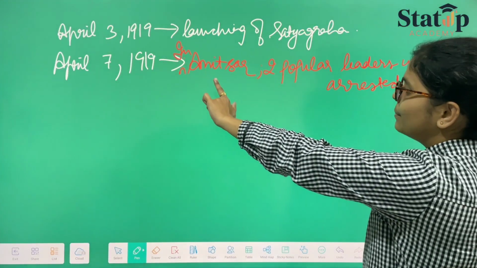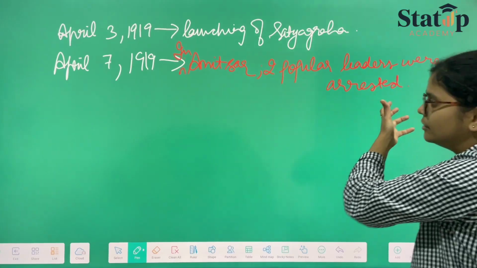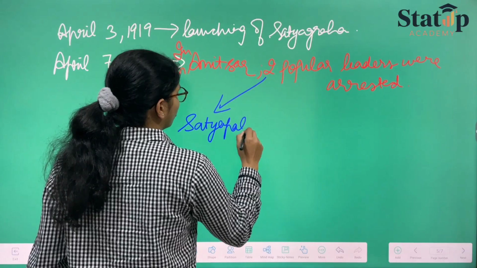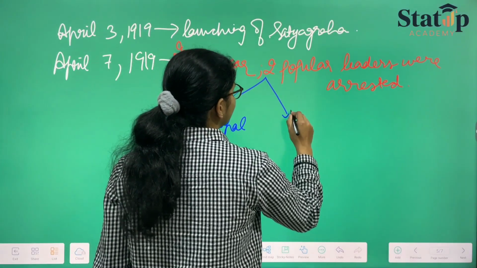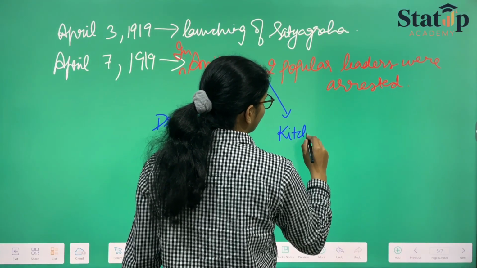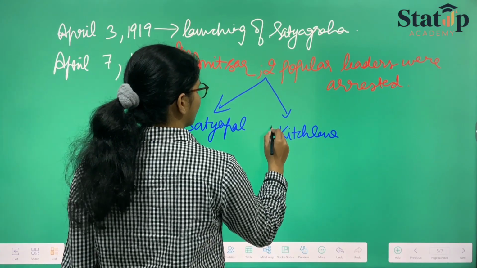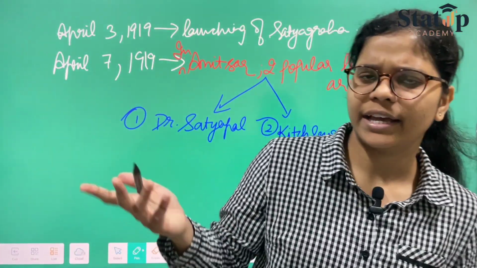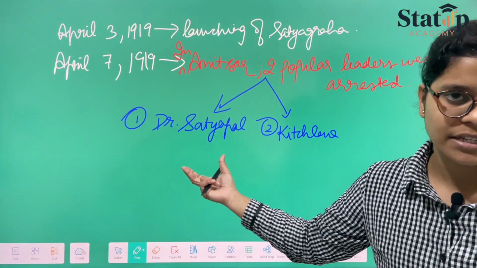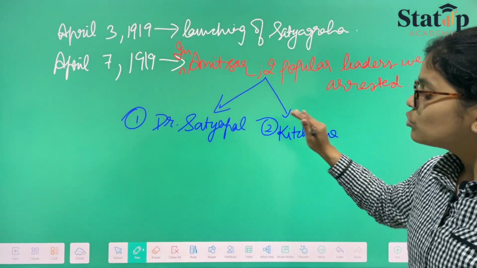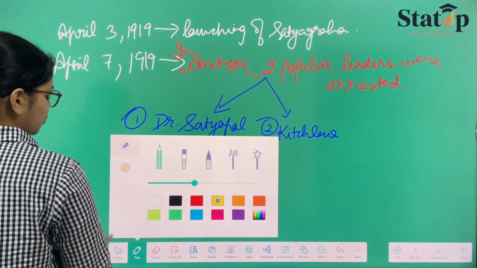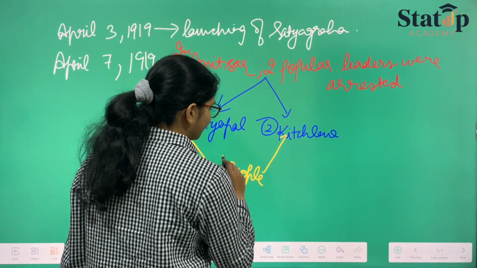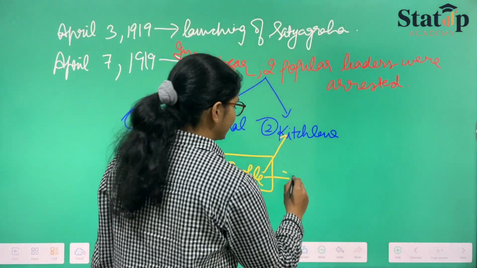Now coming to April 7, when in Amritsar two popular leaders, Dr. Satyapal and Kitchlu, were arrested on the basis of the Rowlatt Act only. These two leaders were put into jail. Since these two leaders were arrested, who came into force now? People. Now people started fighting. People became very aggressive.